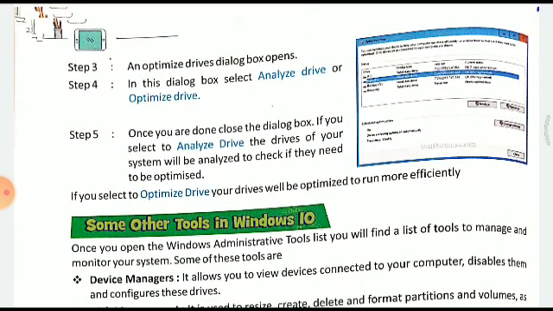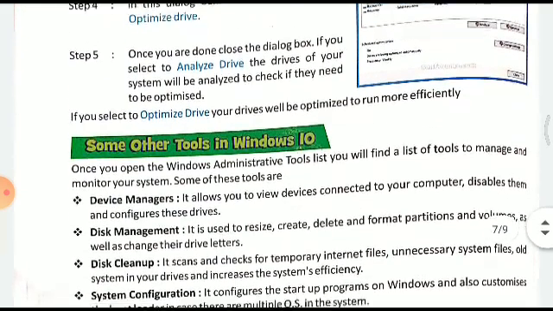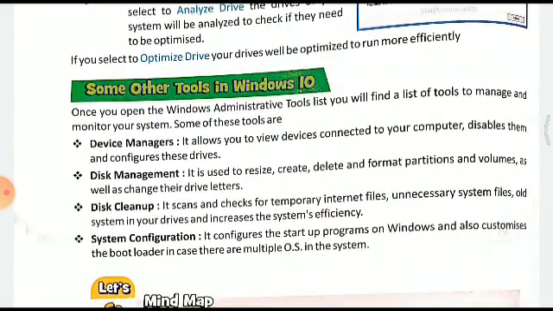If you select analyze drive, then the drives of your system will be analyzed to check if they need to be optimized. If you select optimize drive, your drives will be optimized to run more efficiently, right? There can be a case that the data are there in bits and pieces, and they get arranged like this. Now there are some other tools in Windows 10.